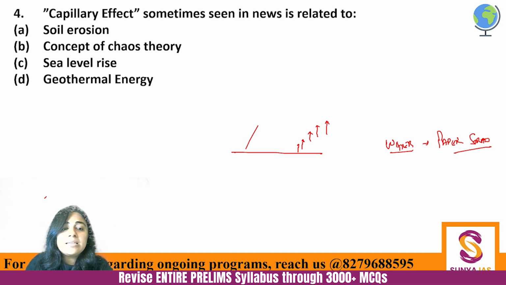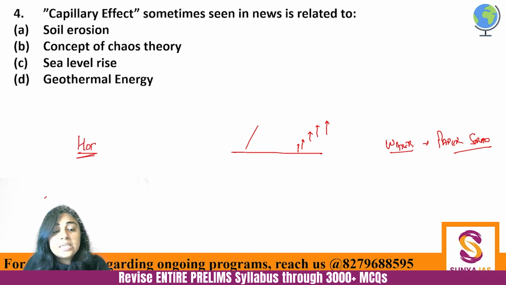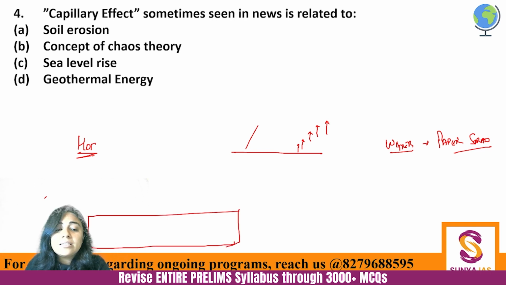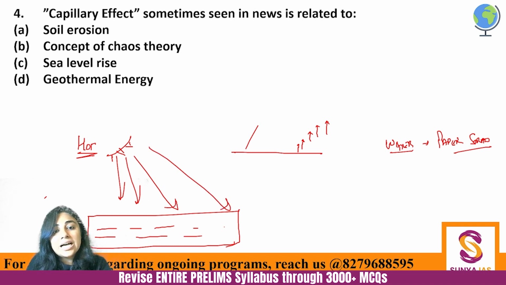See, when there are very harsh conditions, when there are very hot conditions, ठीक है, तो क्या होता है कि this is your ground and this is groundwater. Because of immense heat and immense solar energy, evaporation is happening at a very strong rate.